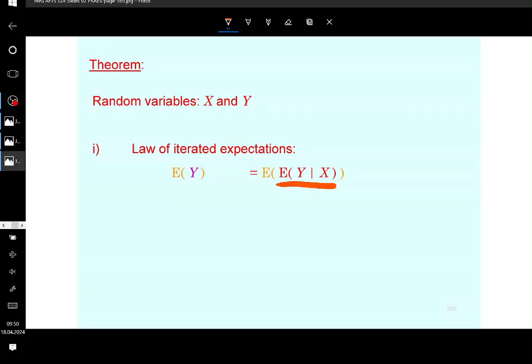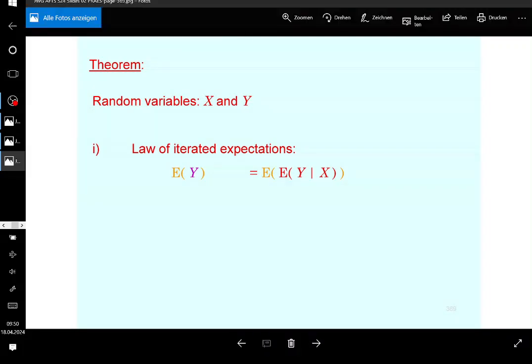The expectation of y given x is a random variable, and you need to be very careful how to calculate those things regarding the notation. So you're not supposed to switch to a specific one. That was a mistake that a lot of people made last year, and in the assignment. So I want to just remind you of that one.